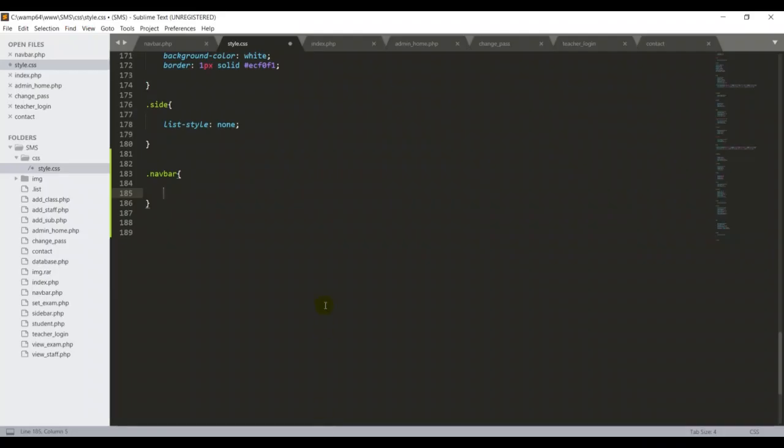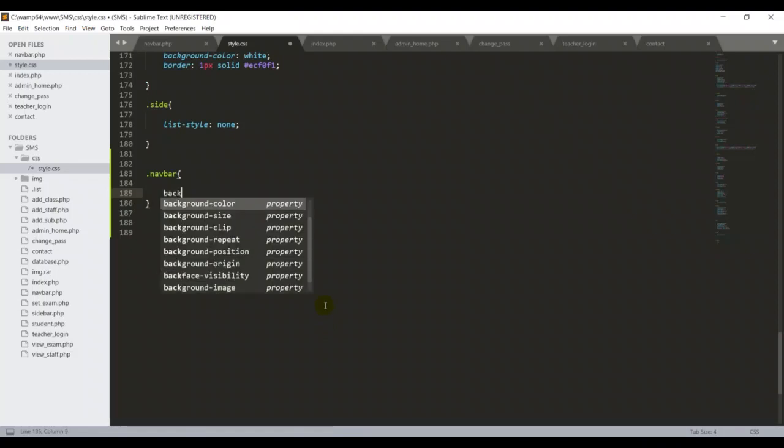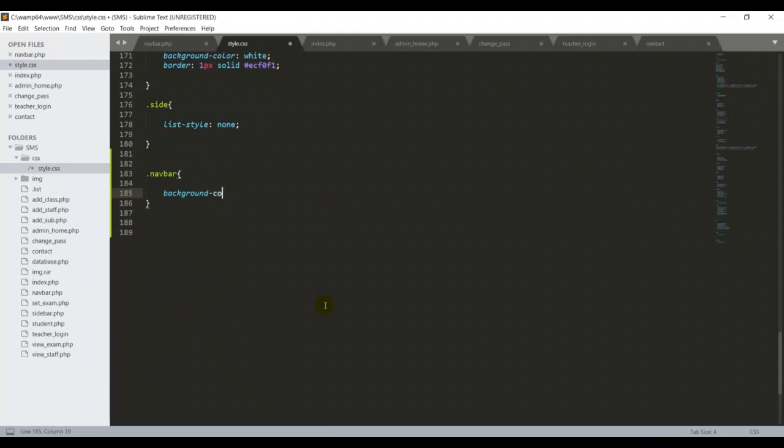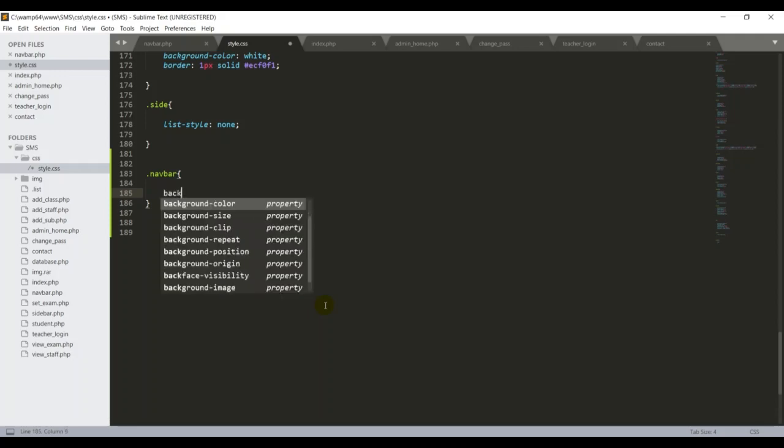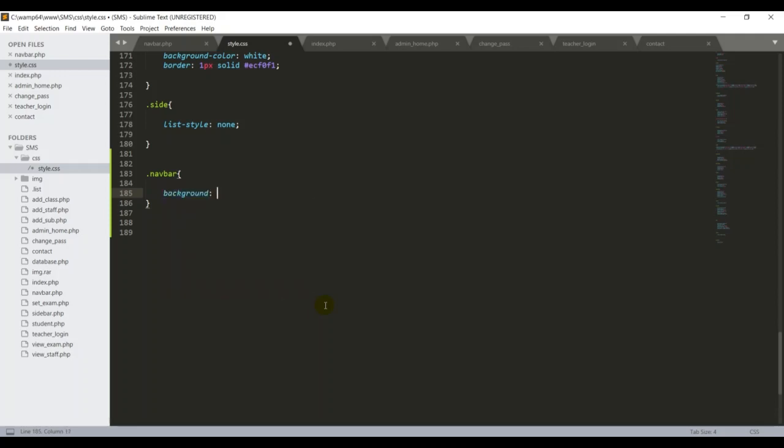I go back to my style.css. First I want to type background color, and I put this color code in, semicolon. Then I put the height for the navigation bar, which is 60 pixels. The next one is the width.